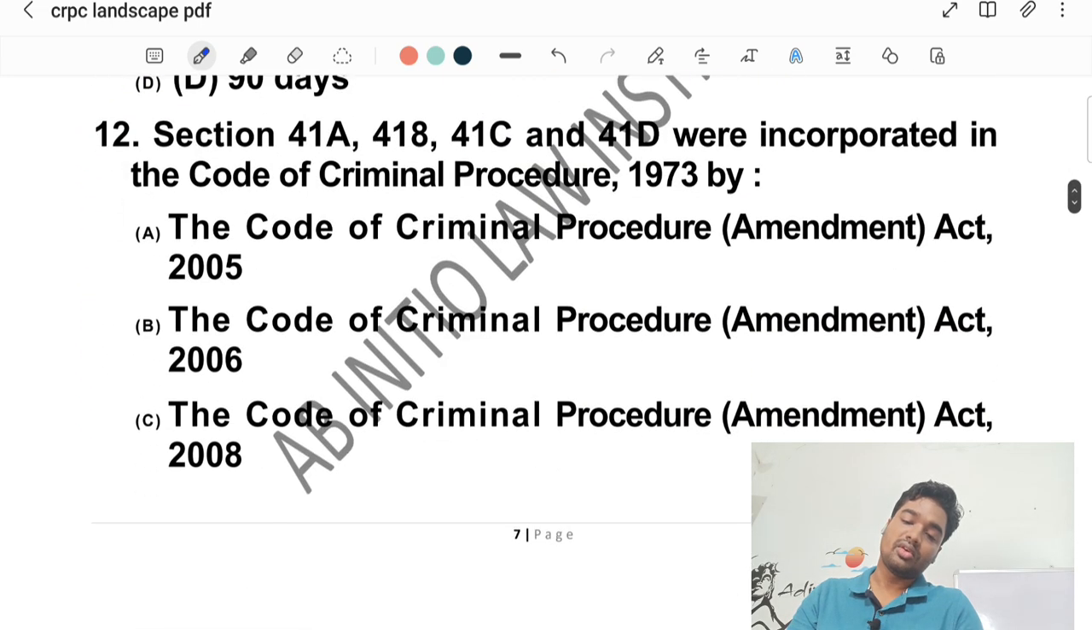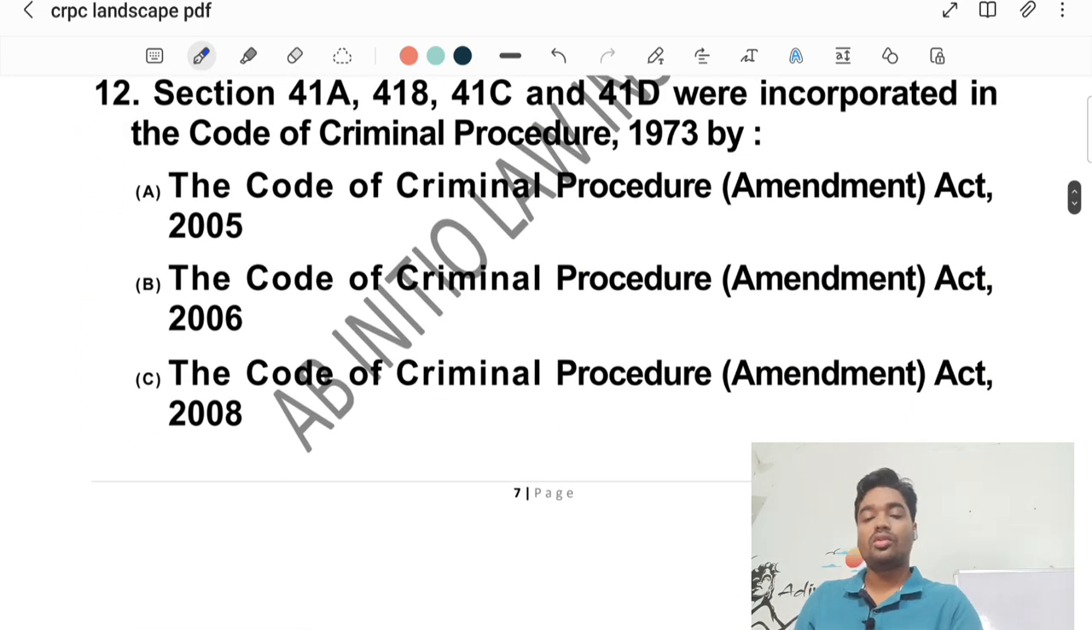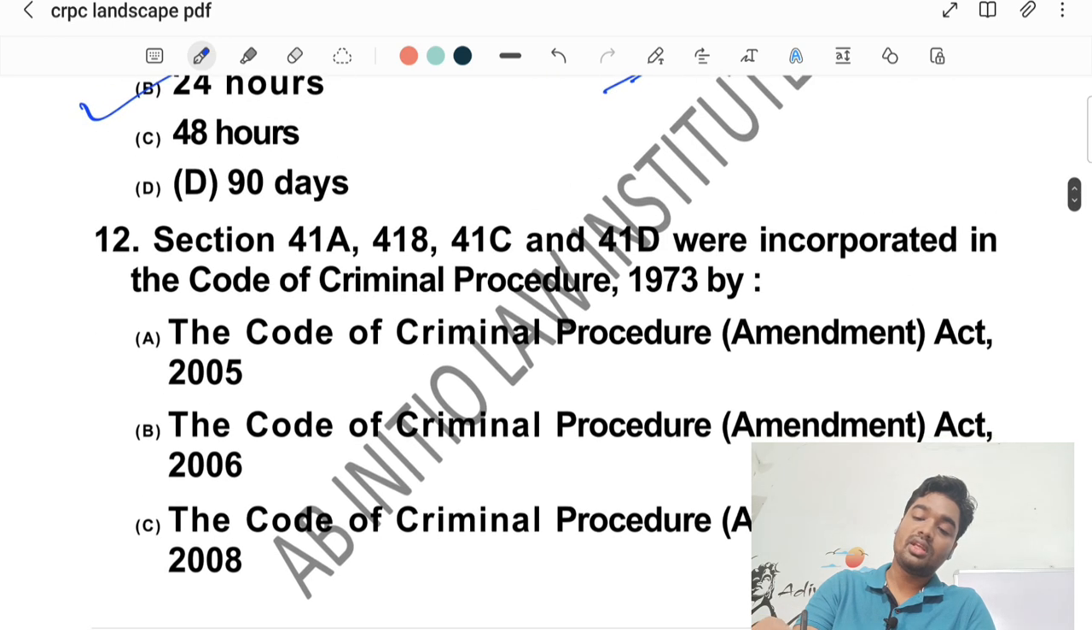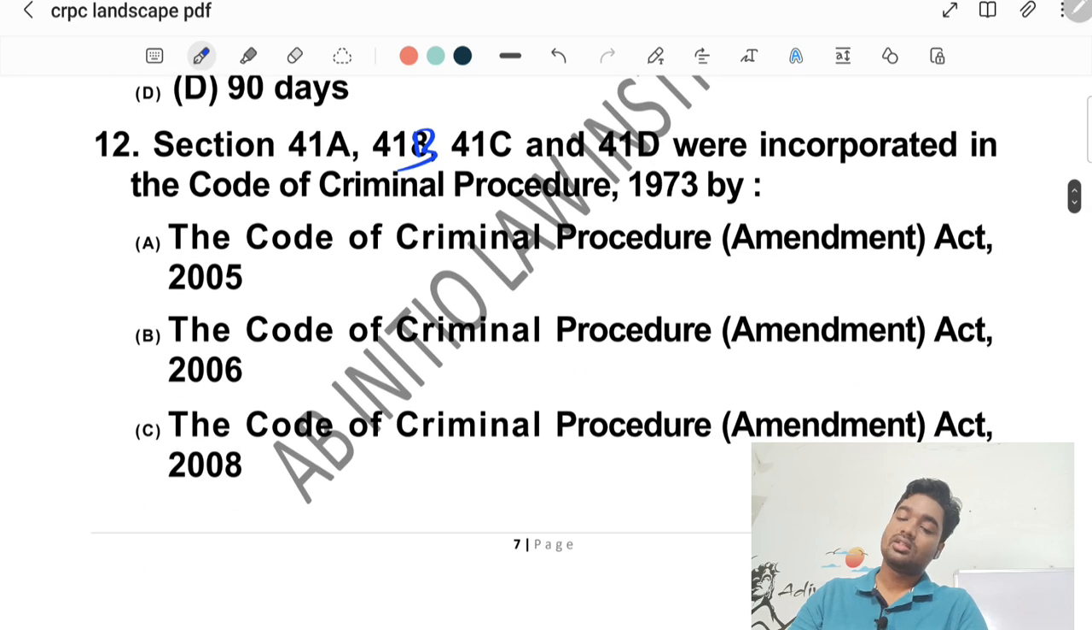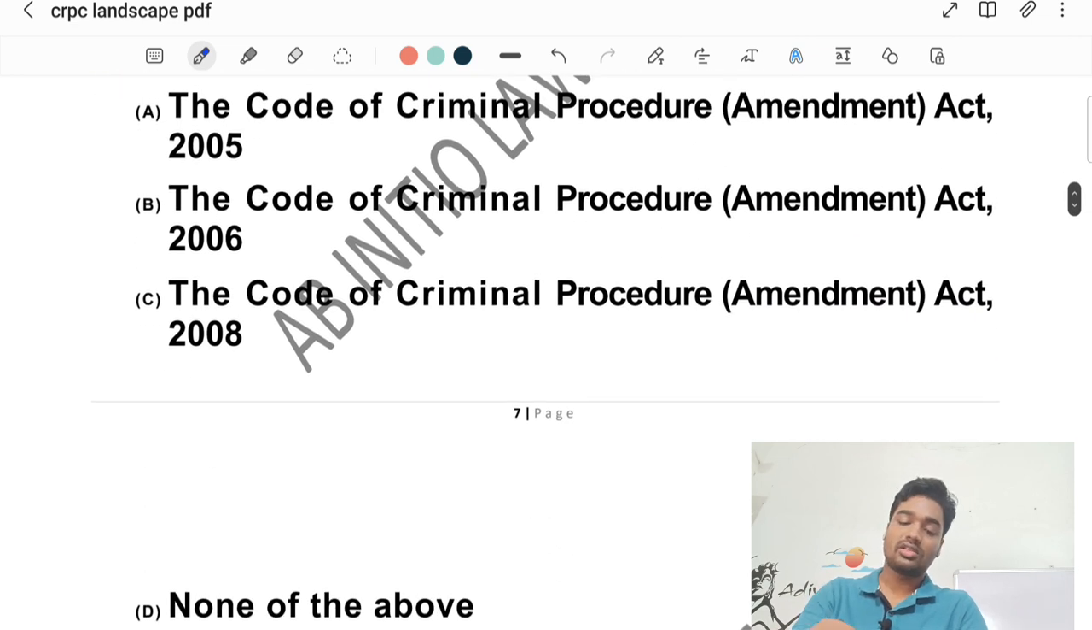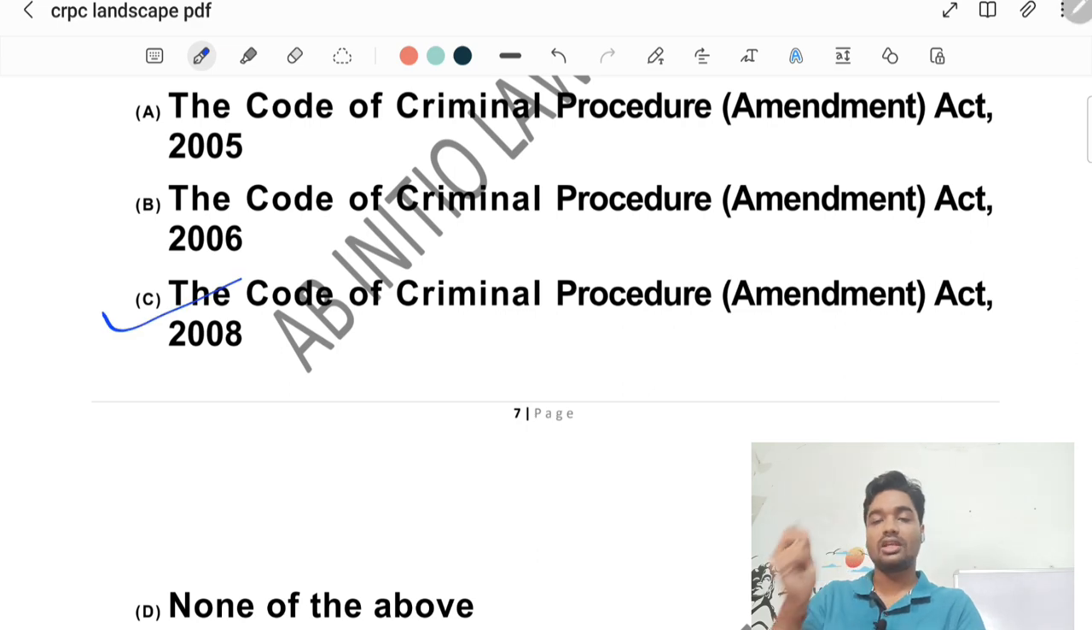Question number 12 talks about section 41A, 41B, 41C and 41D were incorporated in the CrPC by, this is again a very factual question, the answer would be option C, 2008 amendment.